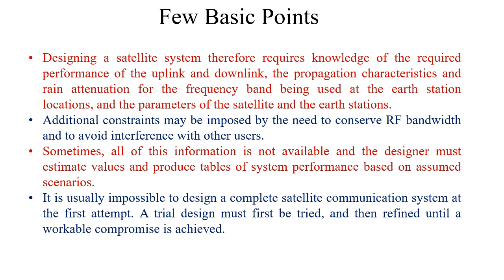Designing a satellite system therefore requires knowledge of the required performance of the uplink and downlink, the propagation characteristics, and rain attenuation for the frequency band being used at the earth station locations, and the parameters of the satellite and the earth stations. So various things we have to study, and those things are actually useful for the design of the satellite link. Additional constraint may be imposed by the need to conserve RF bandwidth and to avoid interference with other users.